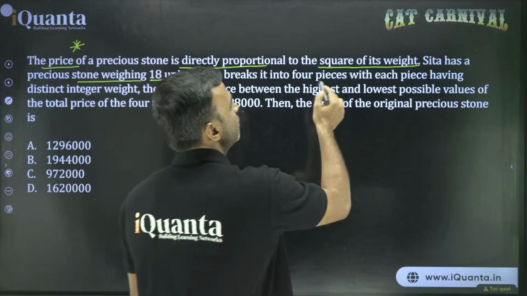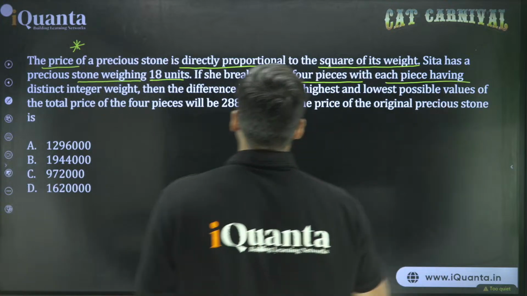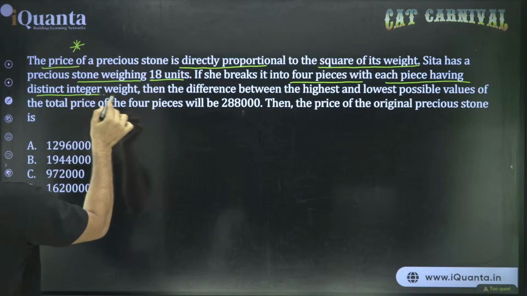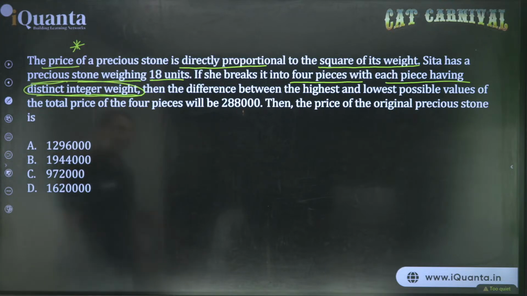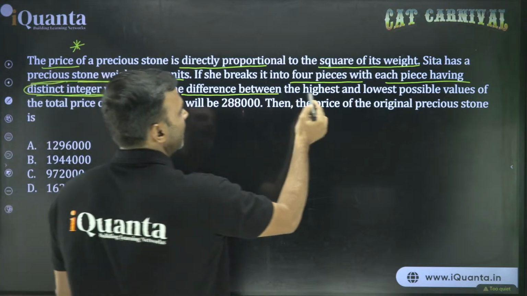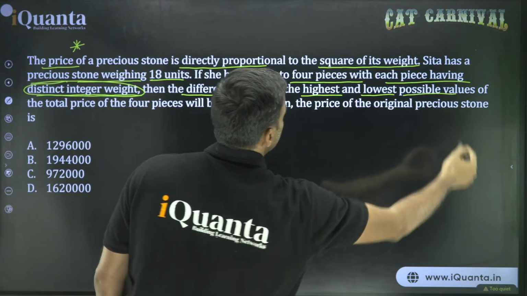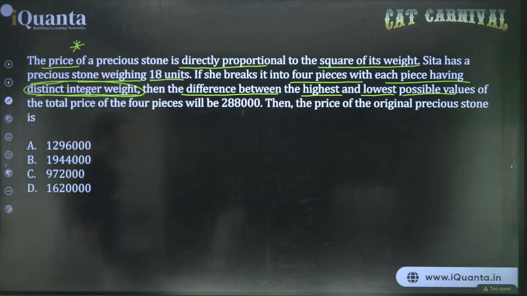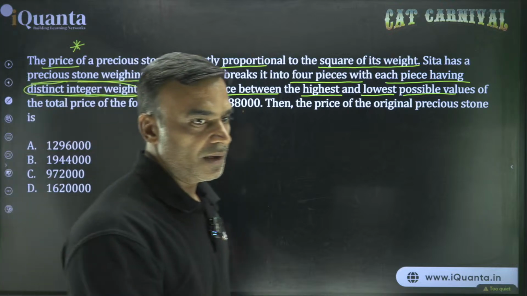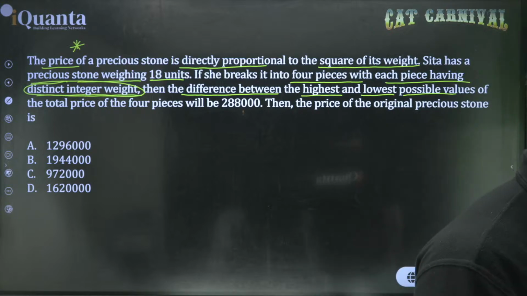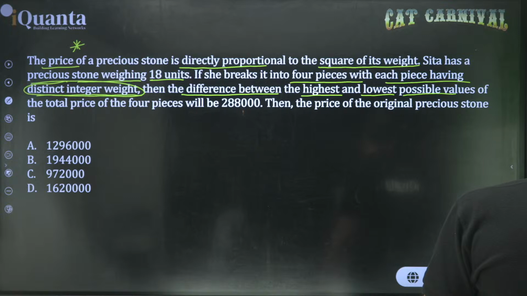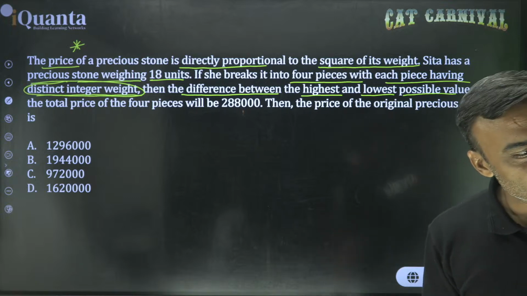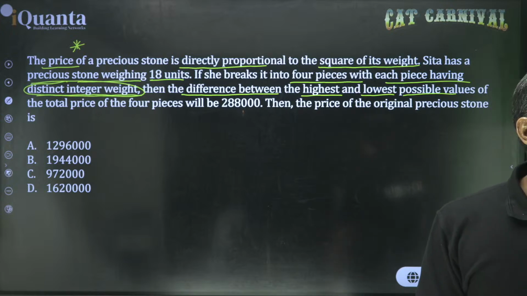If she breaks it into 4 pieces, with each piece having distinct integer weight, then the difference between the highest and lowest possible values. It is not saying that it has exactly happened like that. It doesn't say that it has definitely happened like that, right? What it says is what could have been the highest value, what could have been the lowest value. Find the difference of those two things. Okay?